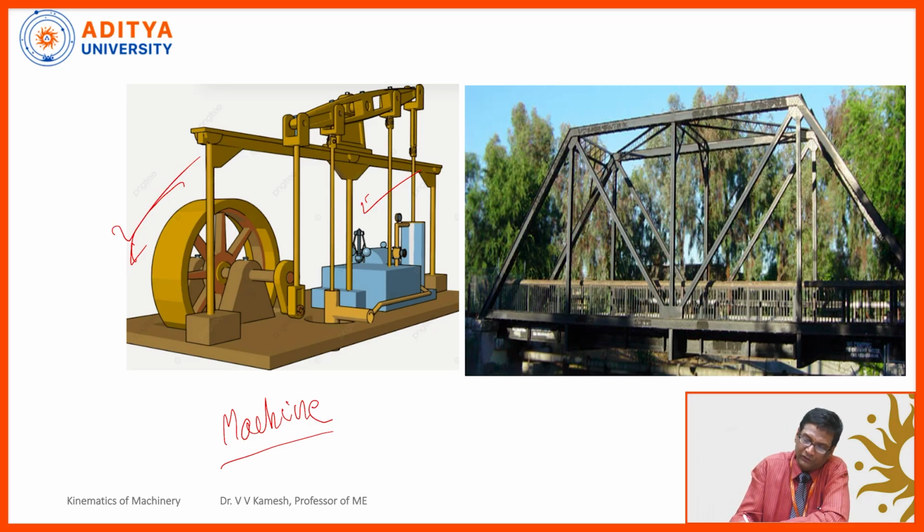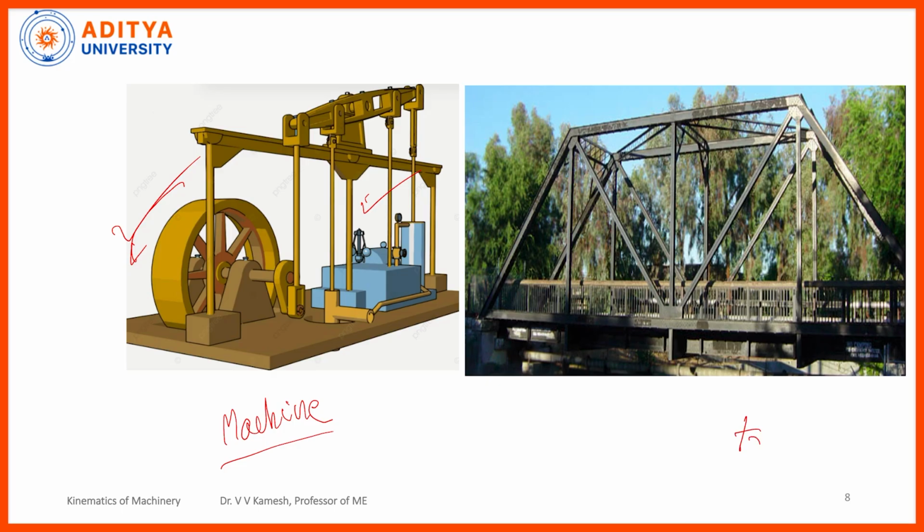But now, on the right side, you are seeing a bridge, which you can call a truss. On the truss you can apply some force from the top side, and the forces will be distributed like this. Even after applying a high amount of force, it will not bend.